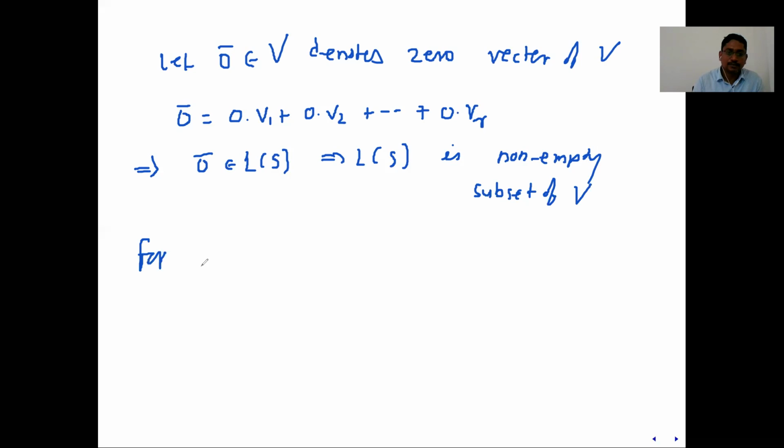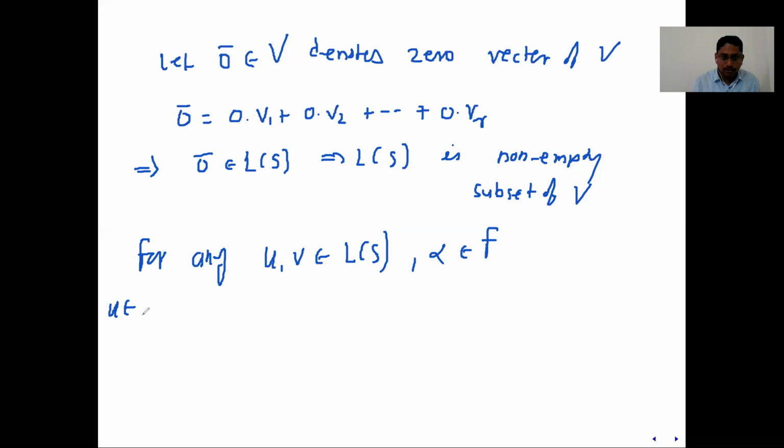Once it is non-empty, you can take any two elements to show the addition clause and scalar multiplication clause. Take any two elements in L of S, not V. Any two elements in L of S, say u and v, are written as linear combinations of vectors in S, and take any scalar.